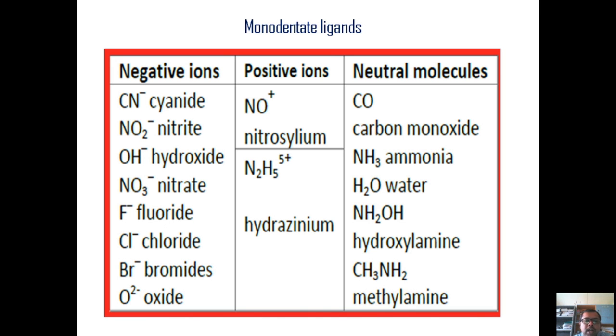Then we see the monodentate ligands. These are the examples of monodentate ligands: cyanide, nitrite, oxides, NO3 minus nitrate, fluoride, chloride, oxide. All these are monodentate ligands.